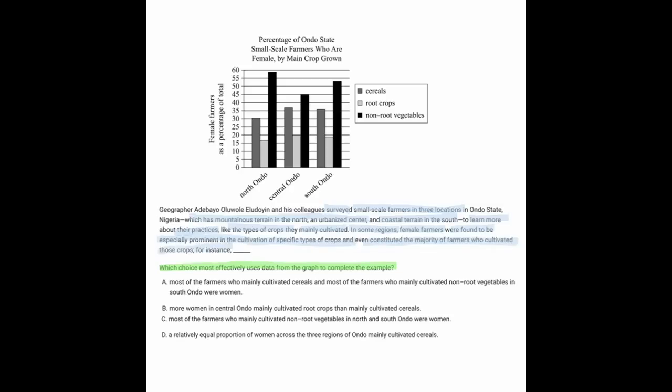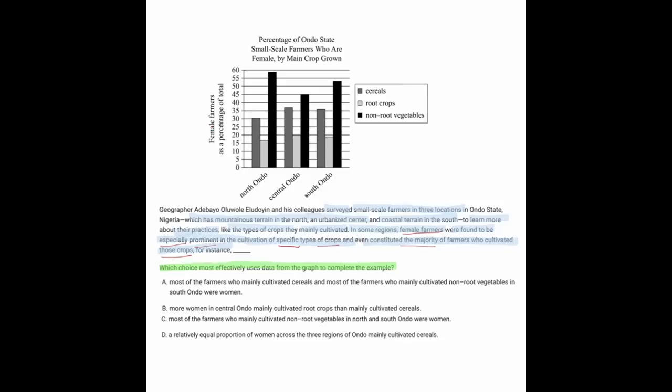For instance, so we're looking for the idea that female farmers were especially prominent for specific types of crops and were even the majority for those crops. So let's start looking through the data now to see where we can back that up.